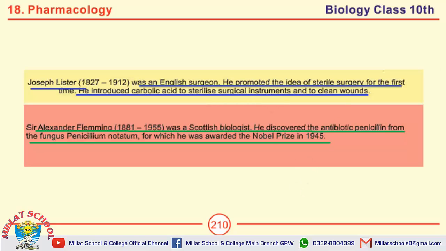If we discuss the MCQs, then Joseph Lister introduced carbolic acid to sterilize surgical instruments and to clean wounds. Antibiotic penicillin was discovered by Sir Alexander Fleming. Antibiotic penicillin was found from fungus, that is Penicillium notatum.